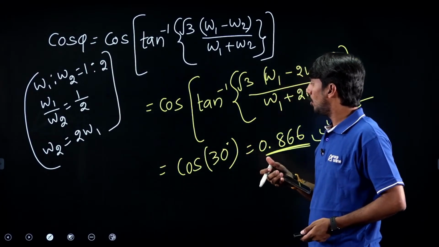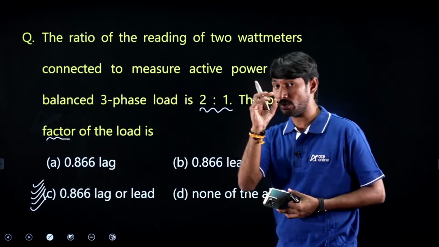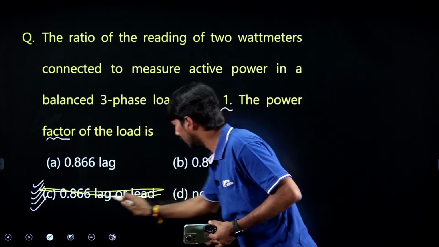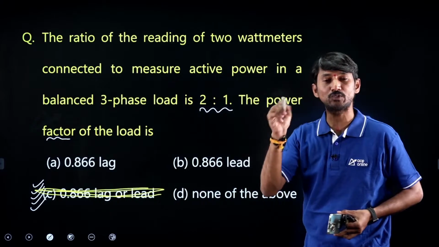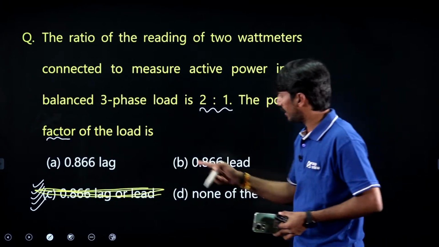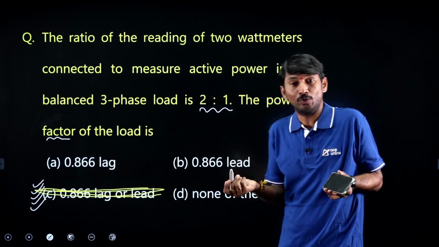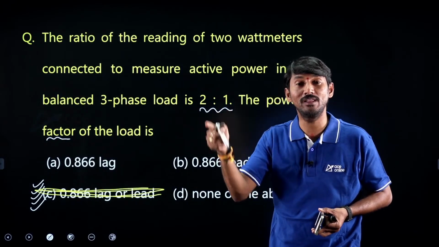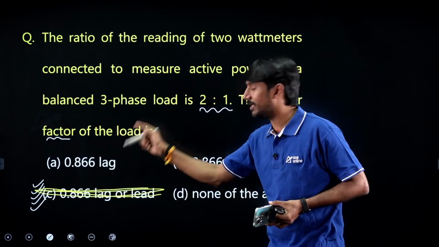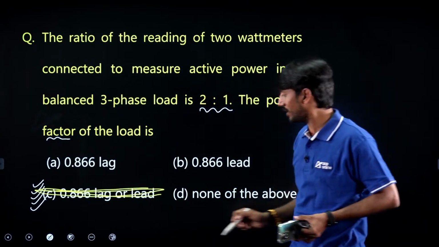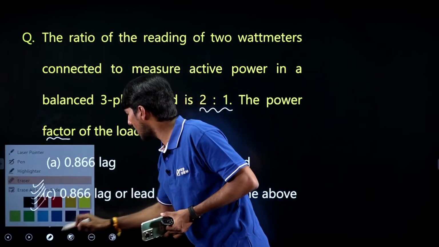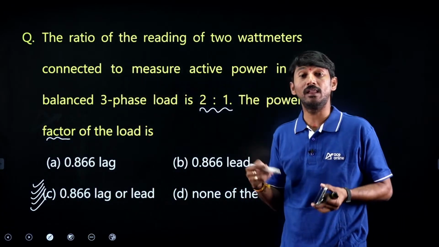But many people have the doubt: sir, generally loads are lagging. Yes, Durga Prasad, your doubt is correct. Suppose this option C is not given, then we don't know whether lagging or leading, so among these two you are supposed to take the popularly available load, lagging, the first option. But to kill your time or to deviate you, the third option clearly mentions lagging or leading.